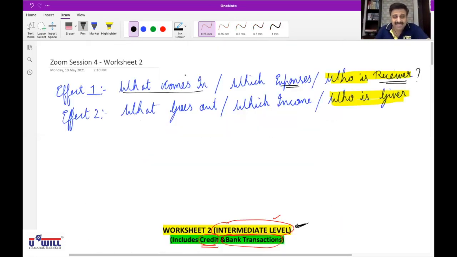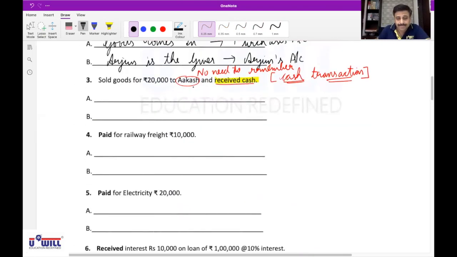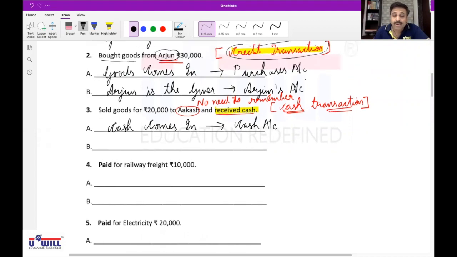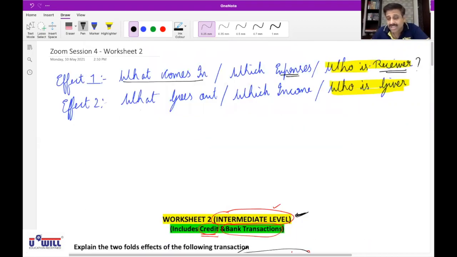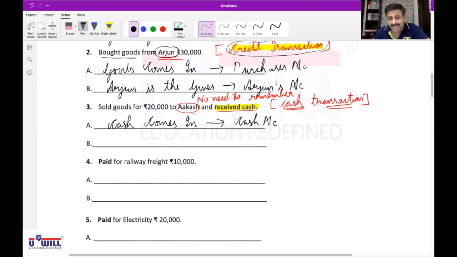Yes, sir. Okay. Ask the first question to yourself. What comes in? Cash comes in. We have received cash. Cash comes in, affects the cash account. Is that clear? Yes, sir. Now, when you get the answer for that, do you need to ask the second and third question? No, sir. By chance, if you ask the third question, what is the third question? Who is the receiver? Do you get the answer? Yes. But that is wrong. Akash is the receiver, but Akash's account is wrong. Why? Because we don't have to remember his name. We have already received the money. Is everyone clear with it?